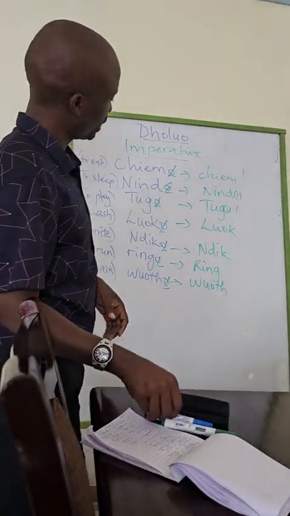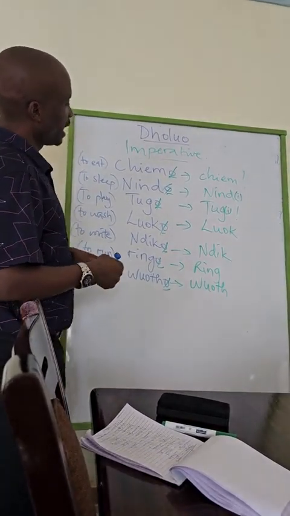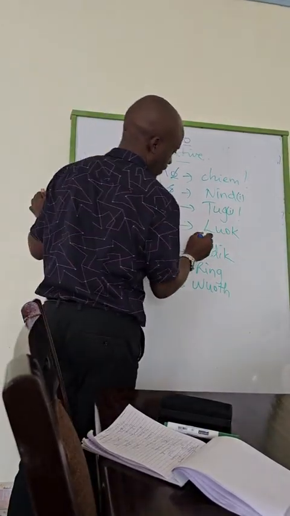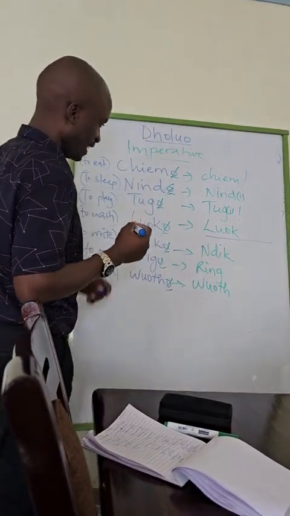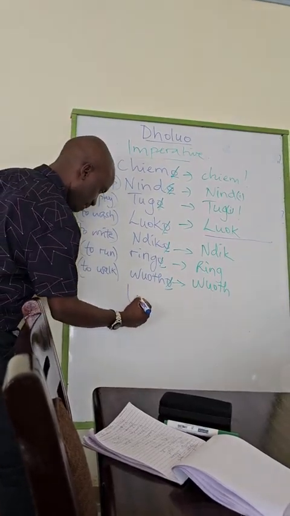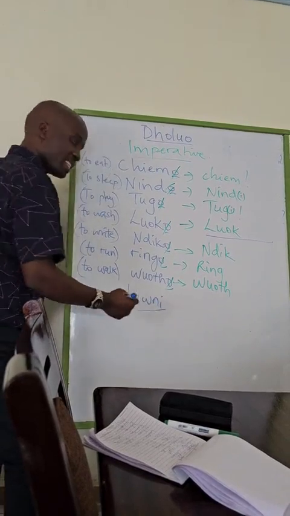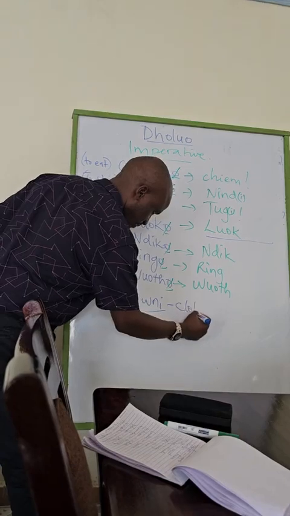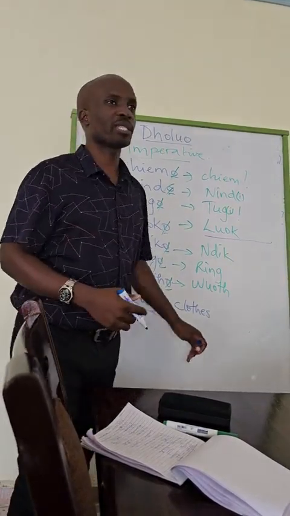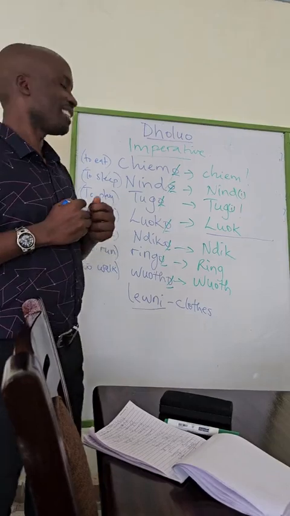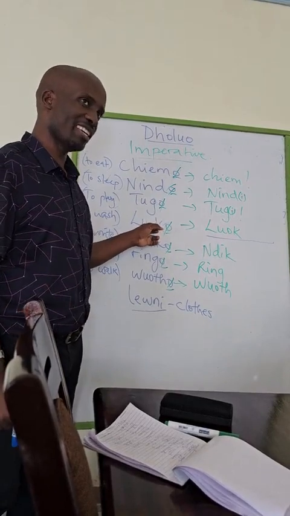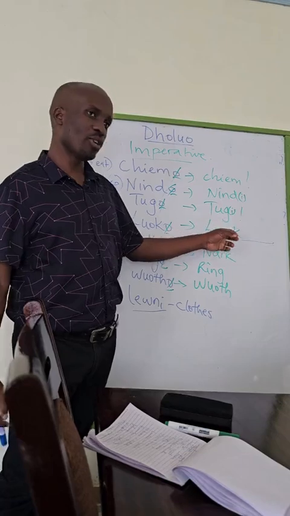Borrowing from what we learned last time, I want you to form a sentence with luok. And I want to give you a new word, leuni. Leuni means clothes. So I want you to say, wash for me clothes. The verb is, now the imperative, luoko is the verb, to wash. To tell me to wash, you simply say luok.